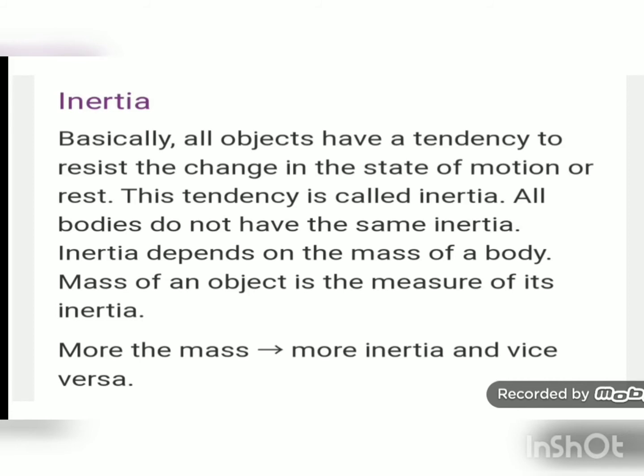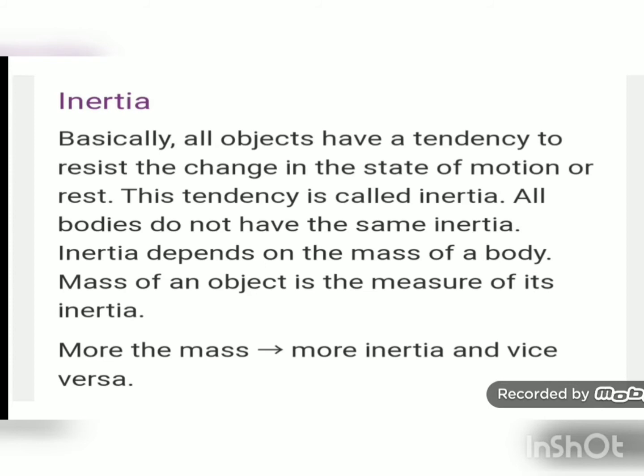Now all the bodies do not have the same inertia. What does it mean? If a ball is placed on a floor and you kick it, the ball will move. But if you kick a truck, it will not move. Why? Because the mass of the ball is less, so the inertia of the ball is less, and so it will change its state of rest.